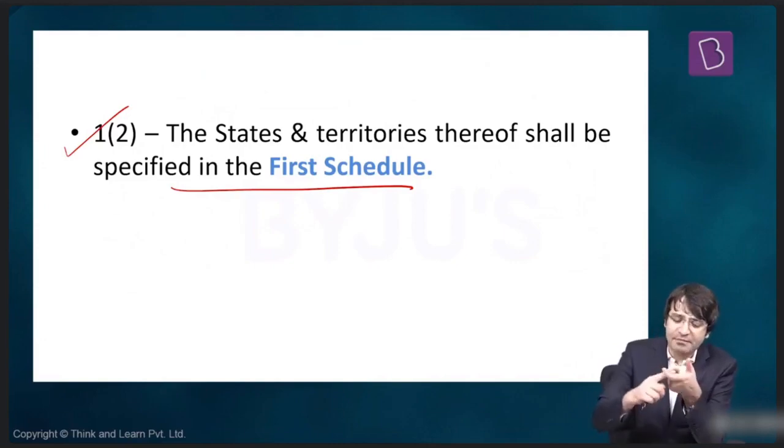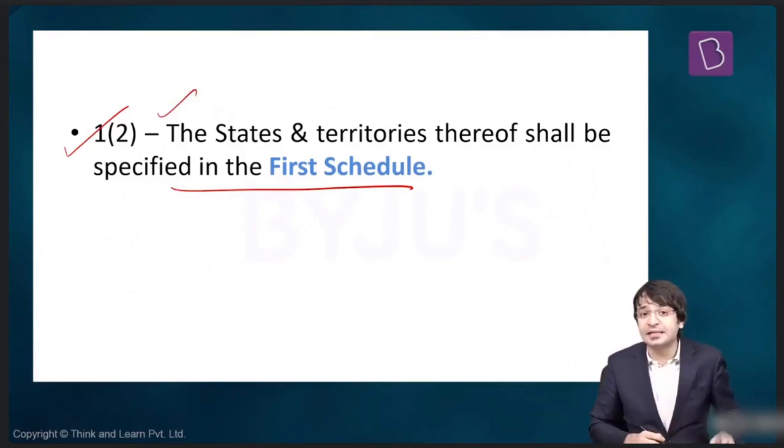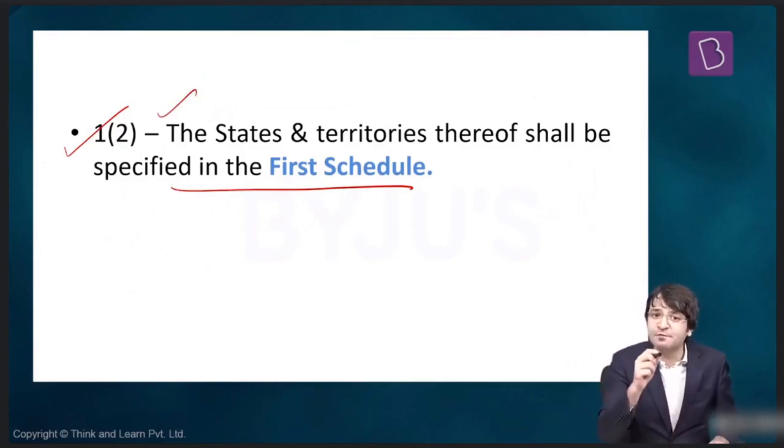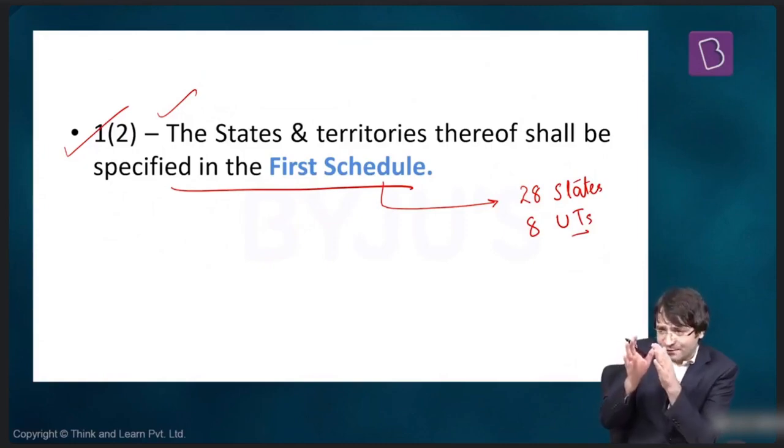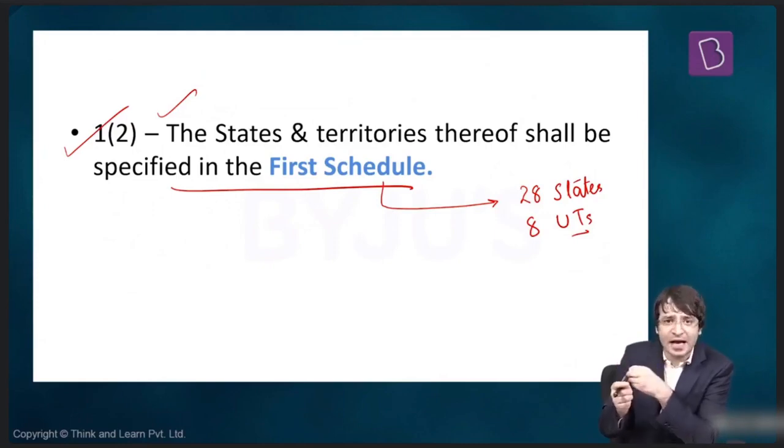But first up, when we look at Article 1, Clause 2, it says the states and territories thereof shall be specified in the first schedule. So what is the schedule? In this schedule, what will be mentioned? The names of the 28 states that we have, the 8 union territories that we have. That means if we look at the first schedule of the Constitution of India, it details the names of the states and the territories that we have. That is why we have the first schedule.